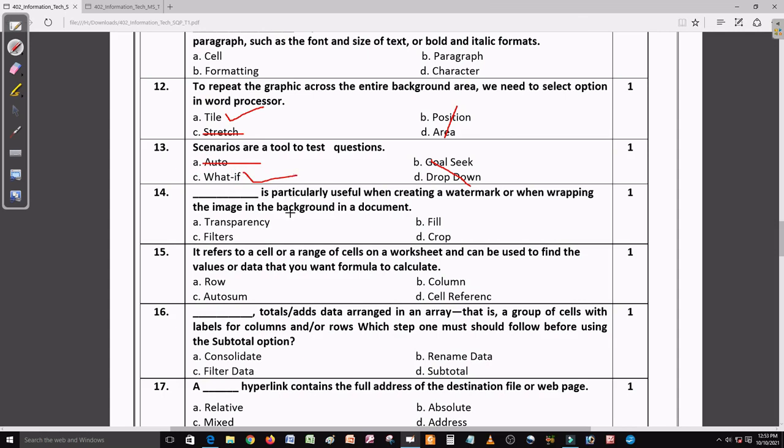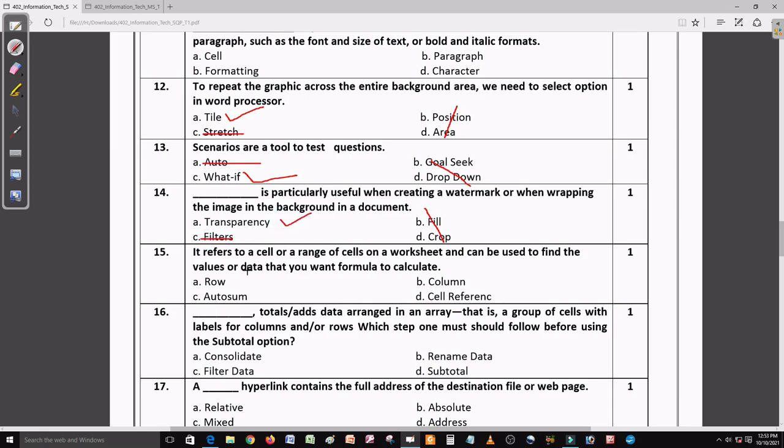Now come to question number 14. In question number 14 we have, what is particularly useful when creating a watermark or when wrapping the image in the background in a document. So we are wrapping a picture, so what is important? Fill and crop, no, it's not the right answer. Filter, no. Yeah, transparency is the right answer here.